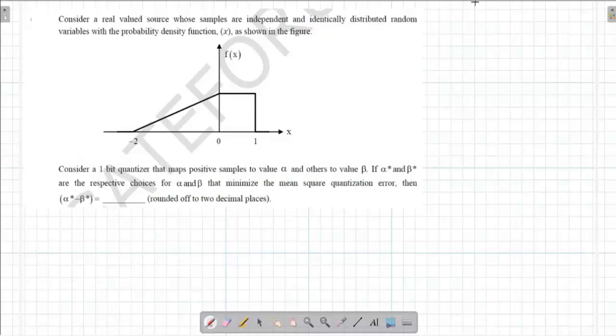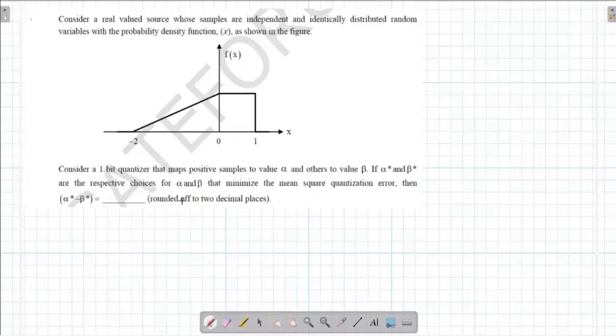So let us try to understand. First, try to understand the PDF and what this quantization is actually seeing. So it is telling that when x is lying between 0 and 1, the quantized value is going to be, right, positive values to alpha.